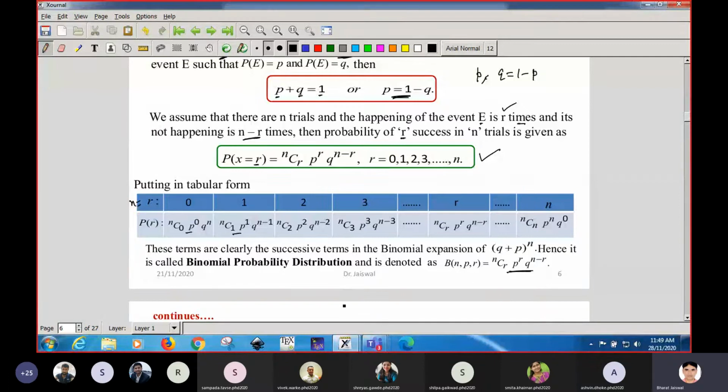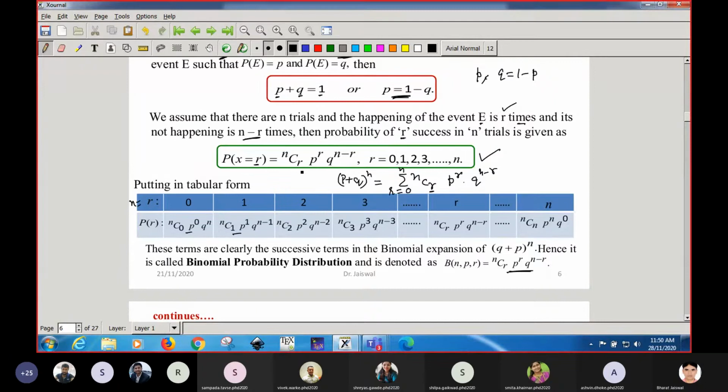Let me show you. (p plus q) to the power n is equal to the sum of nCr p to the power r into q to the power n minus r, where the value of the discrete variable r goes from 0 to n. So this is in the formula. That is why it is written here.